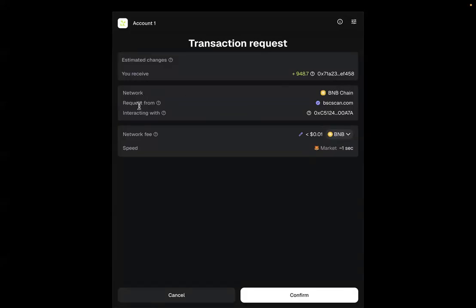Network, Binance Smart Chain. Requests from, I'm using the block explorer, the Binance Smart Chain Explorer. Then I'm interacting with the Ricometrics smart contract. Then the network fee, I am paying 0.01 dollar, which is very easy. Then speed, the market is deciding that it will take like 1 second for my transaction to be approved. If I want to increase the fee for it to be faster, I can do that as well. I will leave it this way.